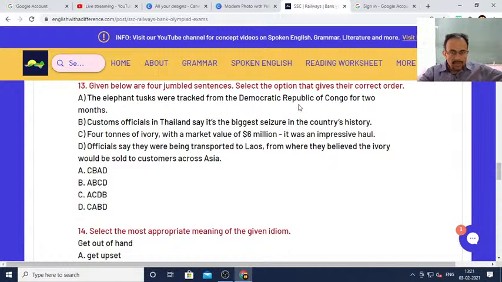Elephant tusks were tracked from Democratic Republic of Congo for 2 months. Customs officials in Thailand say it is the biggest seizure in the country's history. Four tons of ivory with a market value of $6 million, it was an impressive haul. Officials said they were being transported to Laos from where they believed the ivory would be sold to customers across Asia.